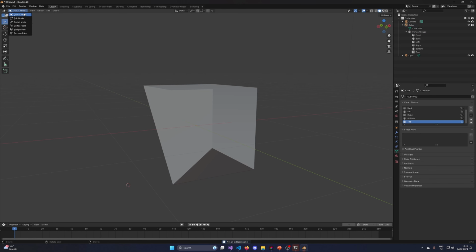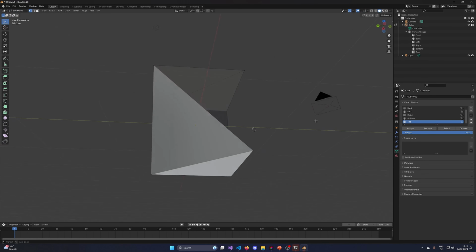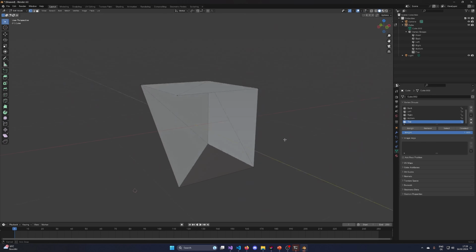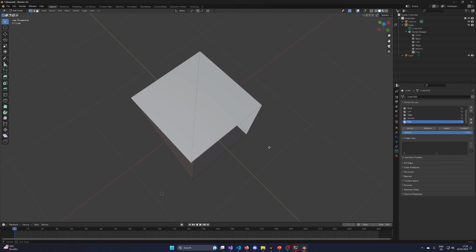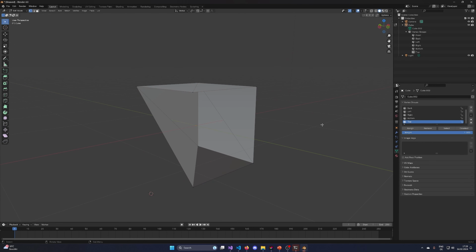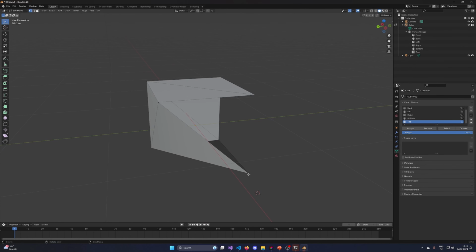Which mode am I currently in? Object mode. Let's go into edit mode. Yeah, edit mode is a bit more what I was intending. So you can see, is this a vertex? Is it the origin? How can I do this? Like 1, 2, 1. 1 is, I think, vertex select mode, right? Yeah. So this is just the origin, I think, because I cannot deselect it.